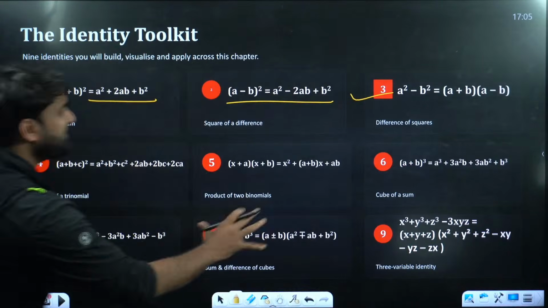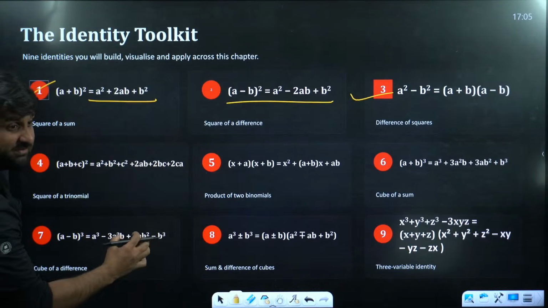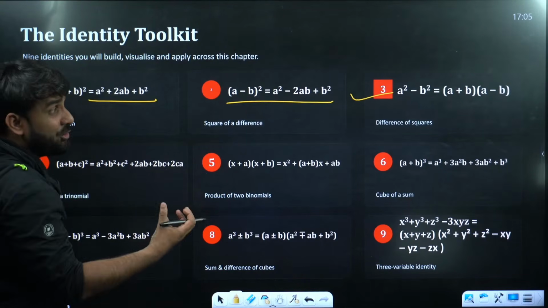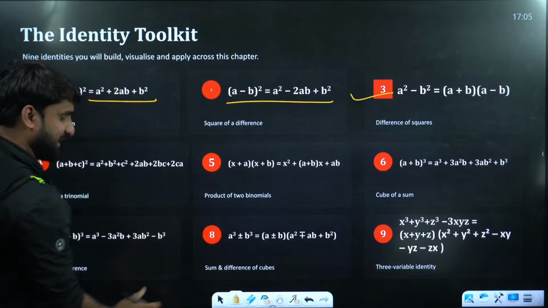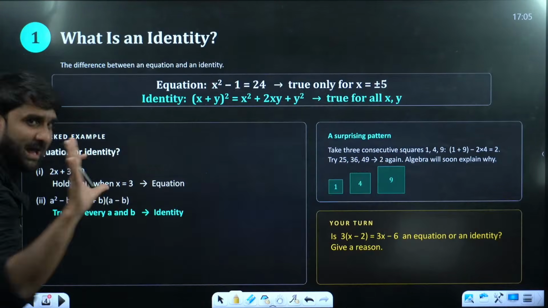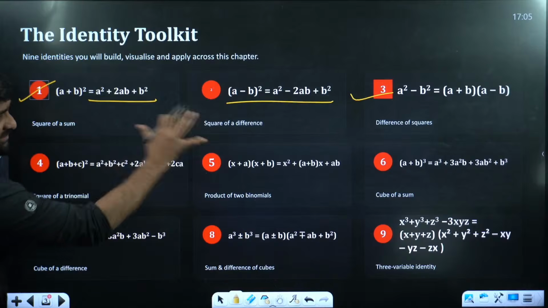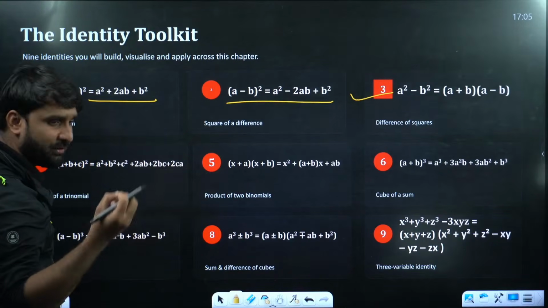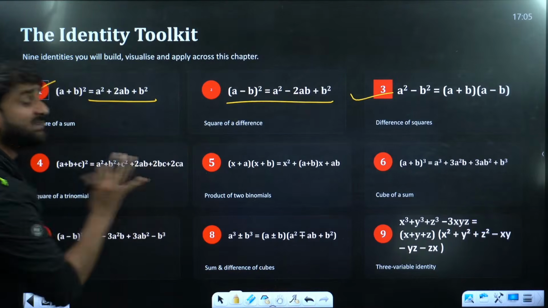Okay, so these are algebraic identities, everyone. They all have some special character. We will be discussing each and everything on the next slide. Have patience, but look at the picture. Take a screenshot. If you want to write it later in your rough notebook or in your fair notebook, please take a screenshot.